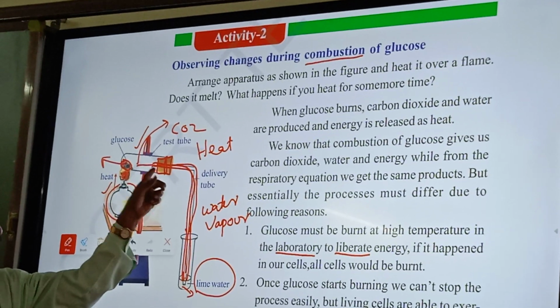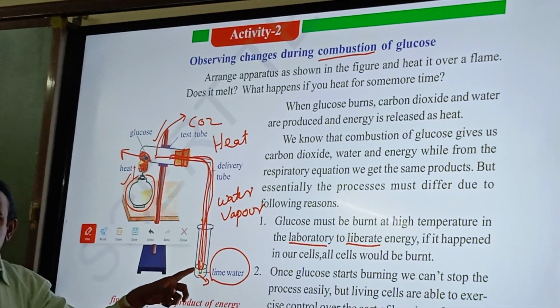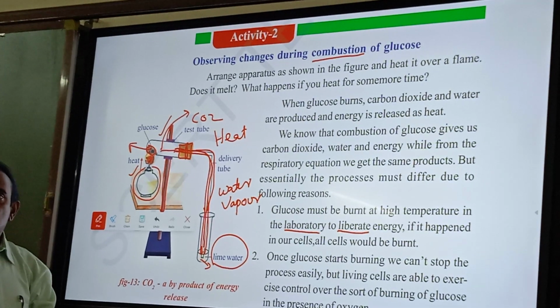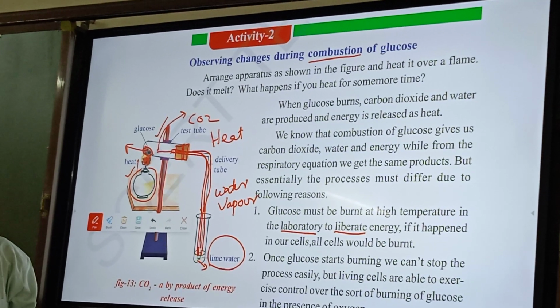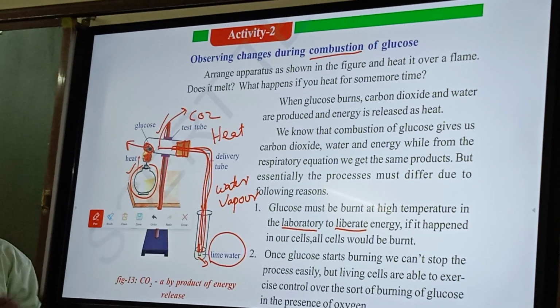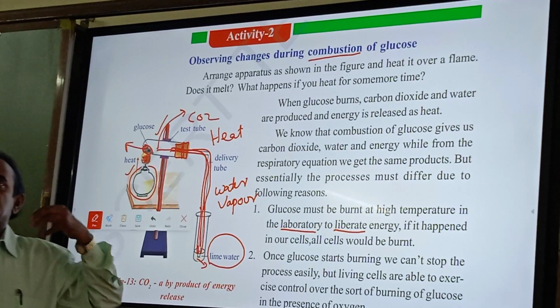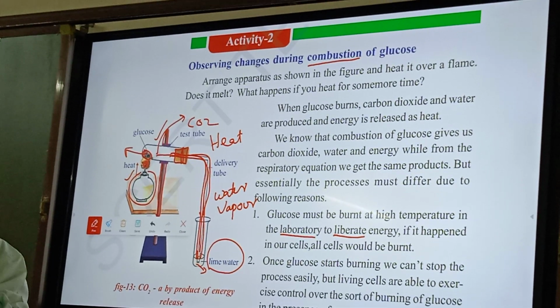So this carbon dioxide escapes through the delivery tube, and finally it enters the test tube which has lime water, and the lime water turns milky white. So what is this activity telling us? What is the ultimate result we are getting? When glucose is burned, it produces carbon dioxide and heat and also water.